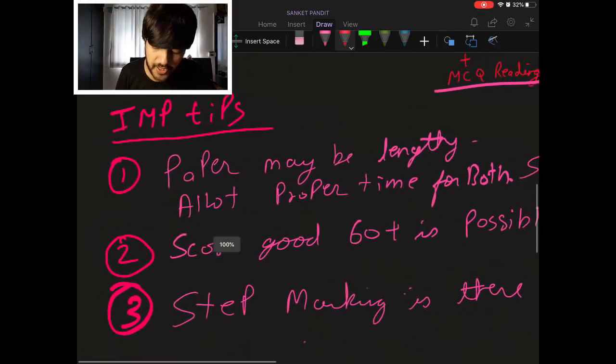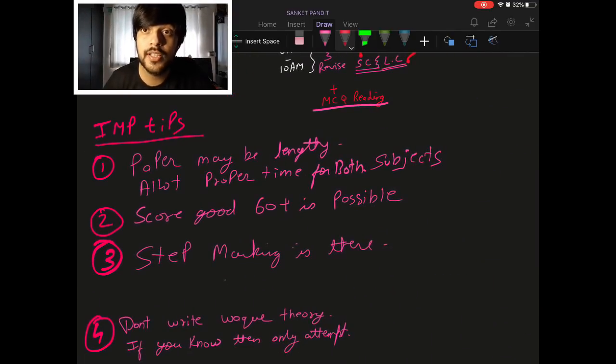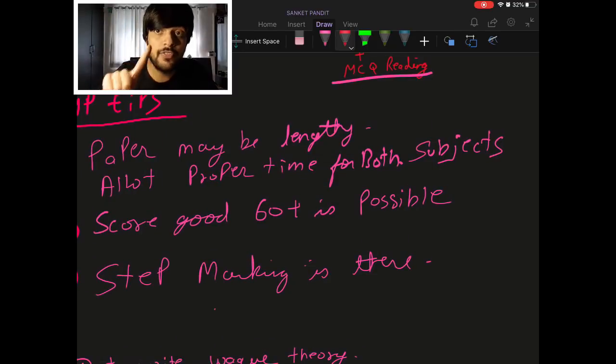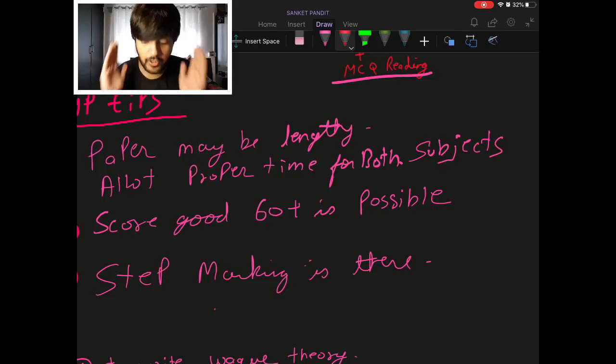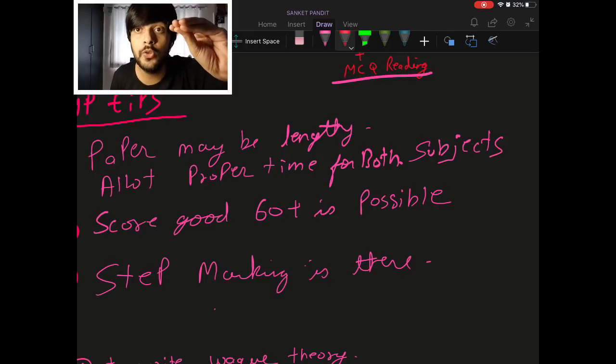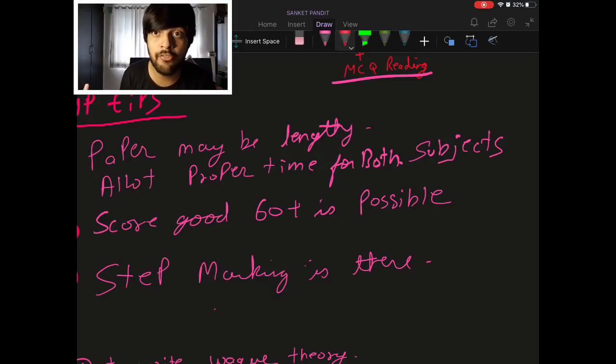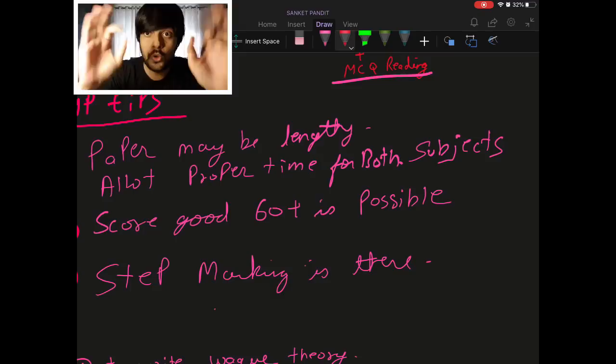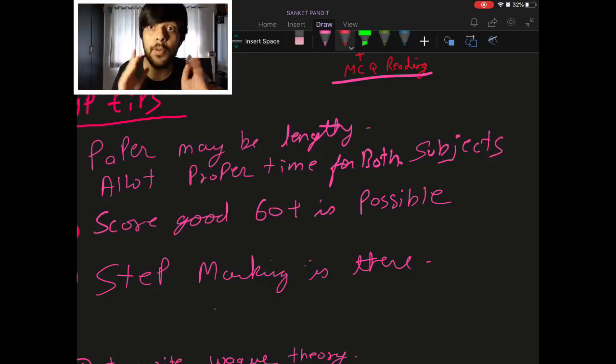Now important tips: the paper may be lengthy because there are two subjects, 50-50 marks, 50 costing and 50 financial management, so the paper might be tough. So allot proper timing. Don't do it like this, that you are solving costing for 2 hours and now 1 hour is left and FM completely is left. So don't make that mistake. Allot proper time, carry a watch with you so that you can allot proper timing.